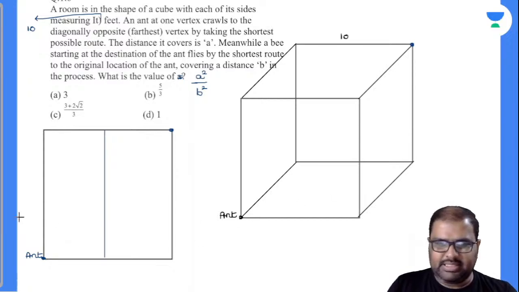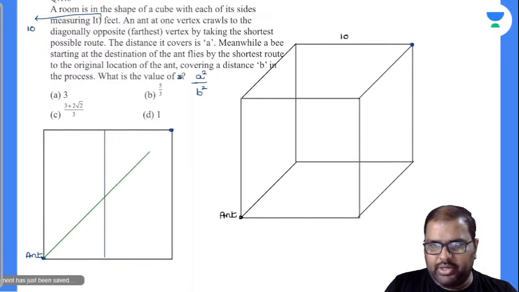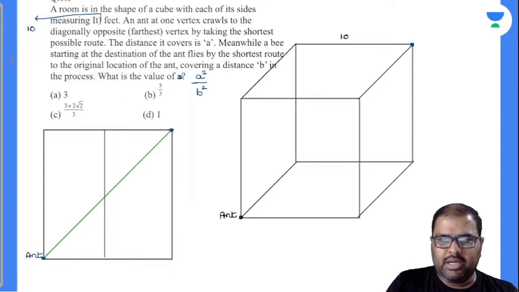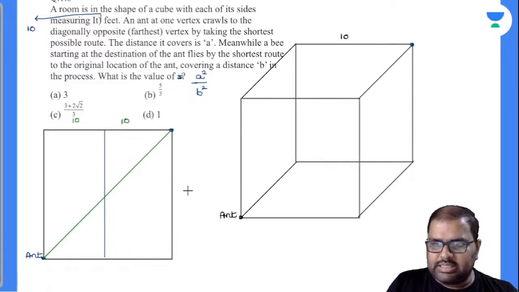I have flipped this. Now see here, the shortest distance must always be the hypotenuse, so I will take it down like this. Everybody knows this is 10, this is 10, and this is 10. So this is the distance that you have to find out: root of 20 squared plus 10 squared, that is 400 plus 100.